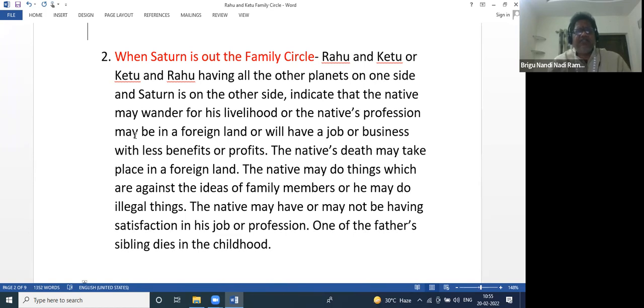When Saturn is outside Rahu Ketu family circle, though you earn money in foreign country, if you come back to your region, once again you will become zero. Your land will not give you benefits. So you should just visit your land only, but you should not again come to your own place.